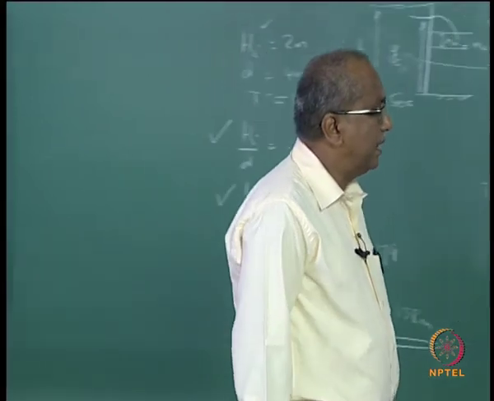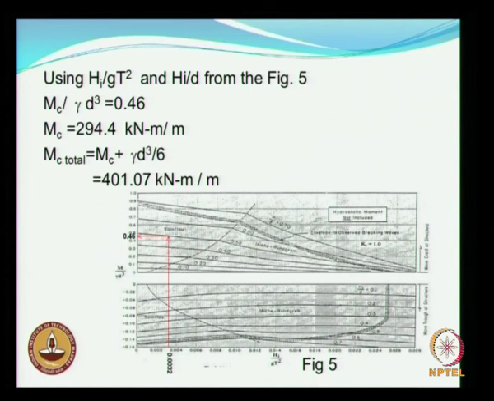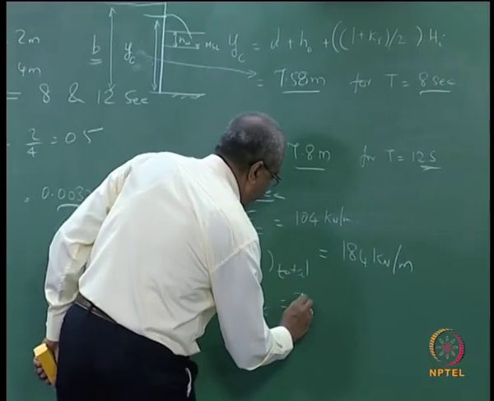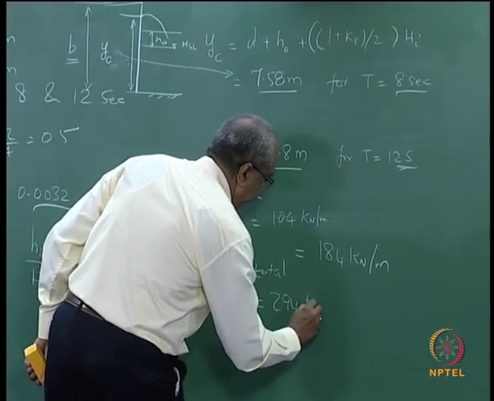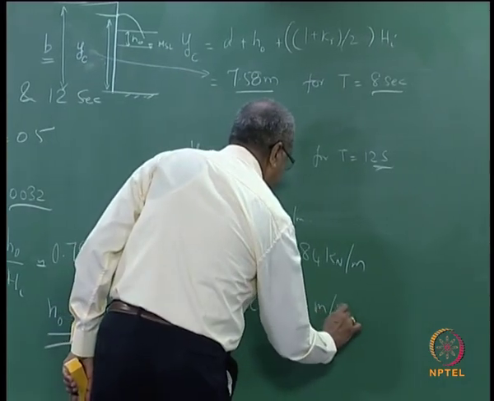MC, use the same procedure, Hi by gT square is equal to 0.0032 and you have to take this 0.5 Hi by D and this works out to 0.46 and MC now works out to how much? 294 kilonewton meter per meter.